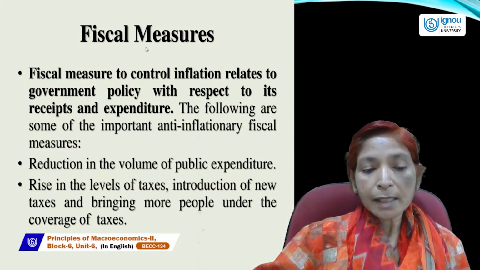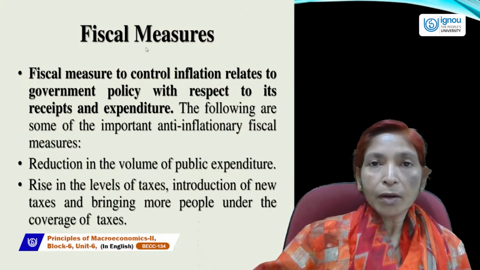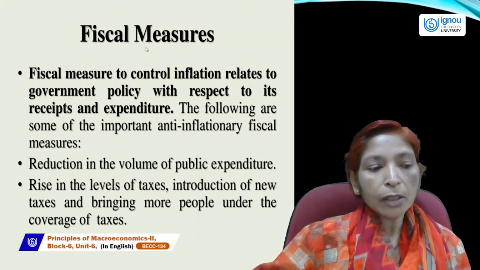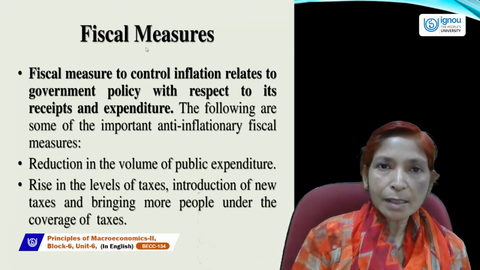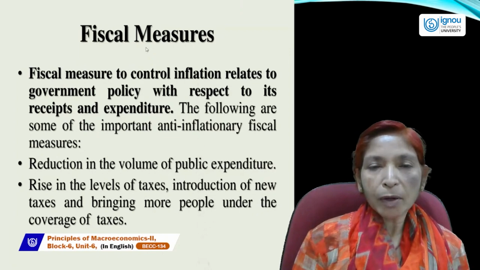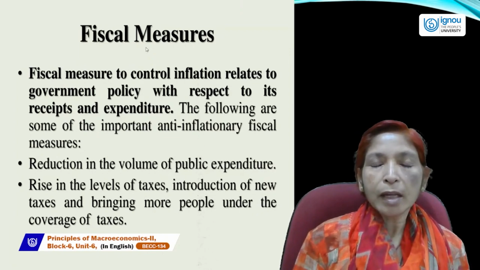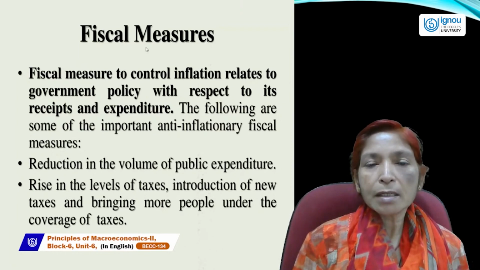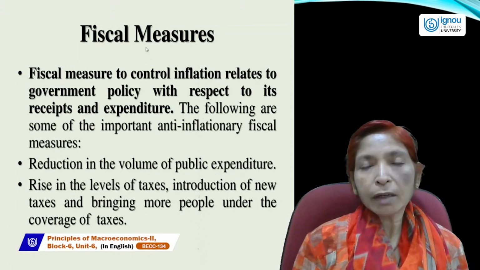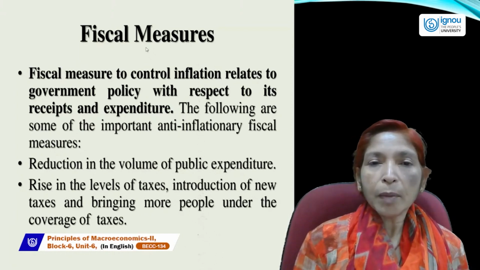Government can also introduce new taxes and bring more people under the coverage of taxes, so that the purchasing power of the country people will fall. Government expenditure will also fall, because we know that one person's expenditure is another person's income. If government spends more money, then country people's income will rise and they can demand more.